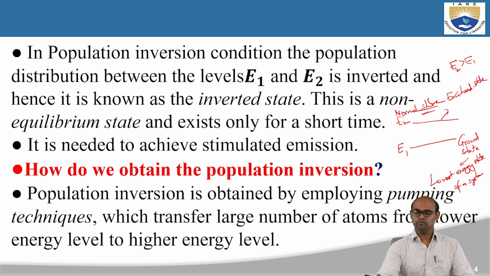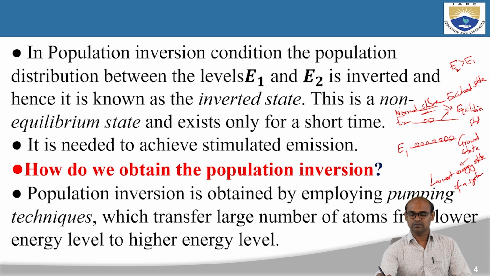In equilibrium, all the atoms of a particular material will be in the ground state, the lowest energy level, and there will be very few atoms in the excited state. The normal state is also called the equilibrium state.